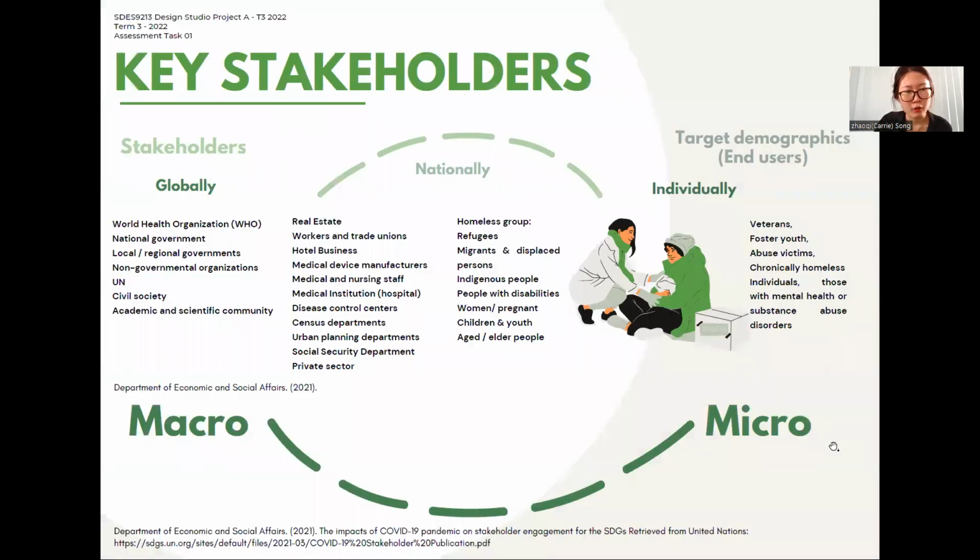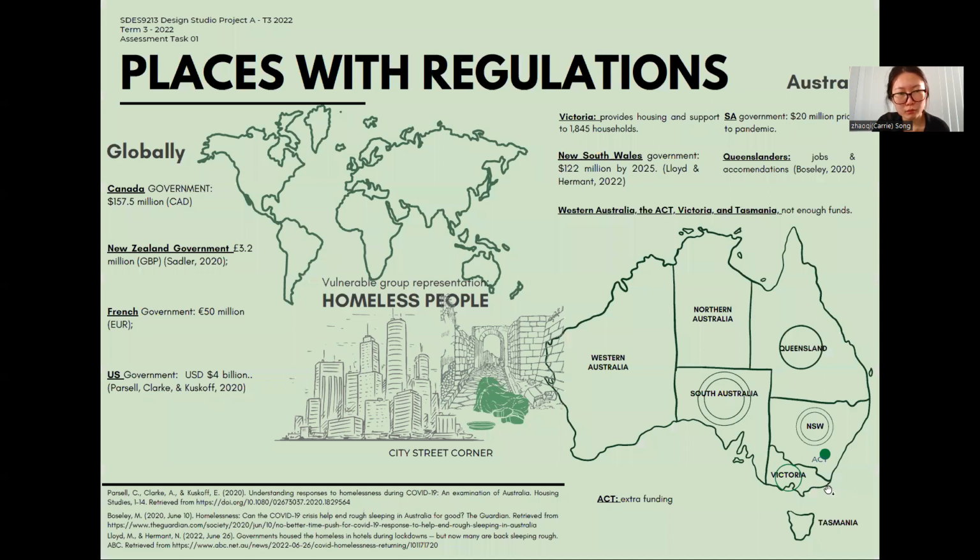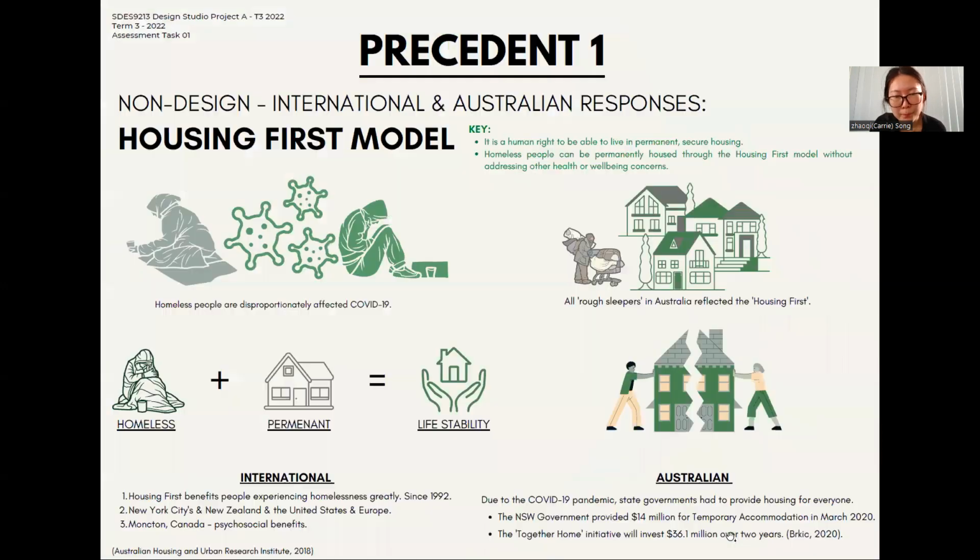So the key stakeholders. From macro view to micro view, globally, nationally to individually, I came up with different relevant sectors, and you can have a further look. So the places with regulations. Globally, different national governments have proposed different regulations and financial support funds to help homeless people, as well as in Australia. Different states have come up with different funds, financial support, and regulations to help the homeless people.